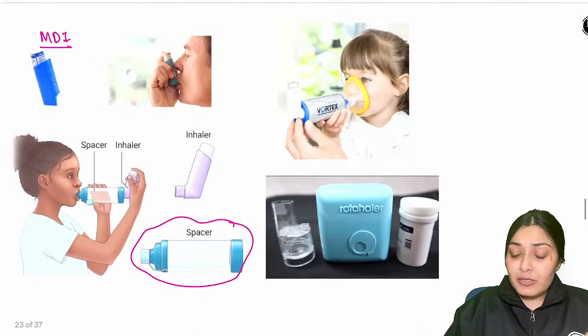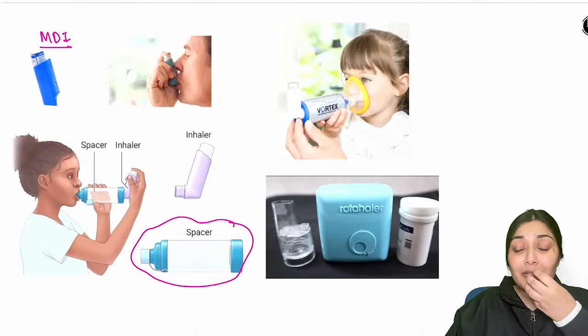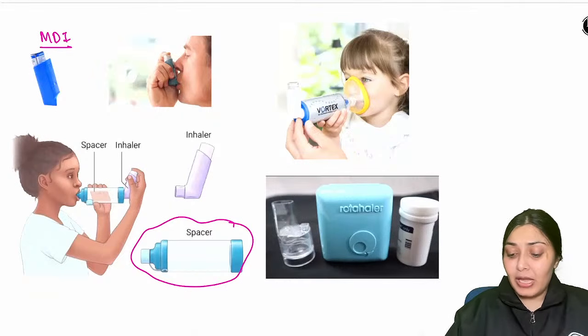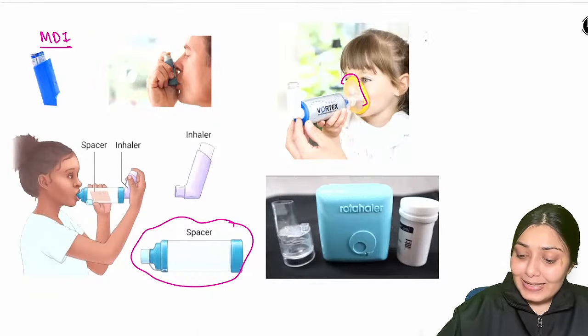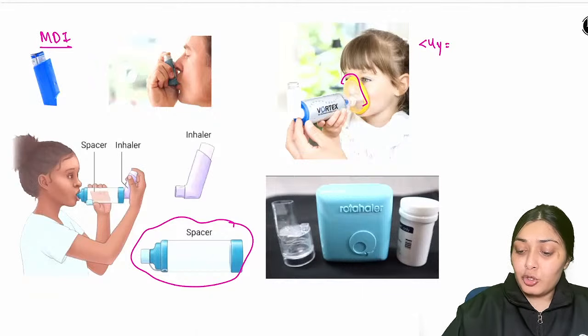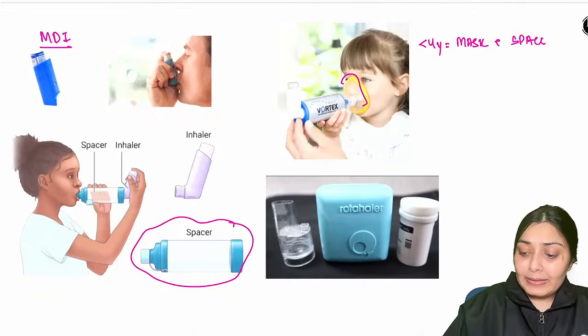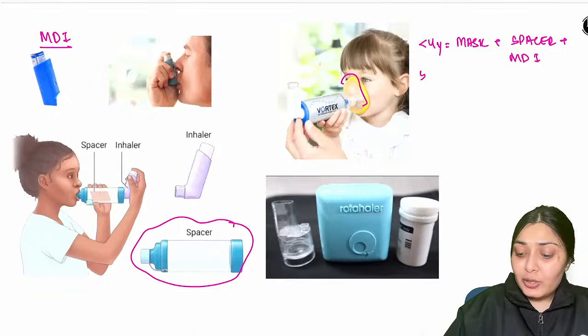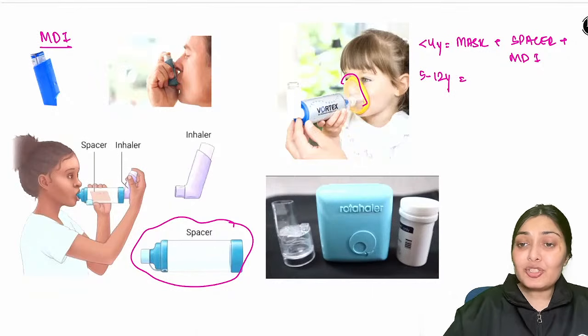And even smaller children, because they cannot make an effective seal on the spacer, we have this mask. So three types. If a child is very small, less than 4 years, then you use these three together: mask plus spacer and then add MDI. If this is a child between 4 to 12 years of age, then the child can make a seal with the spacer only.